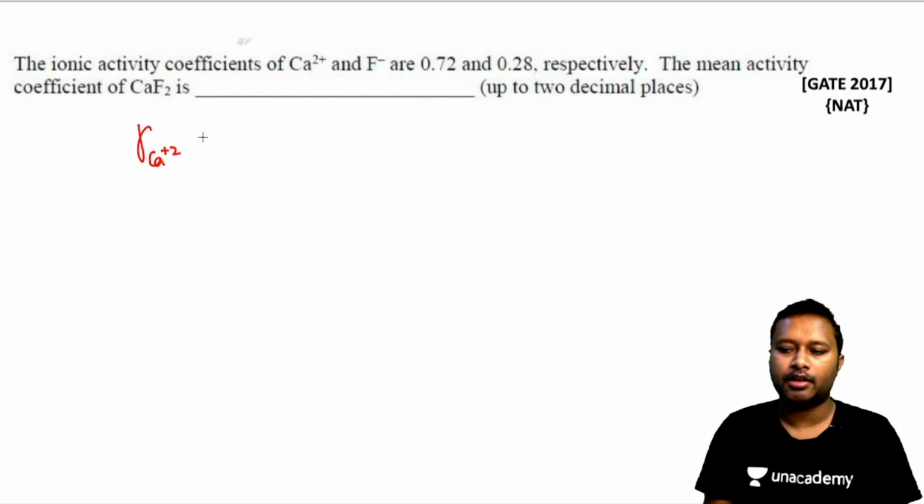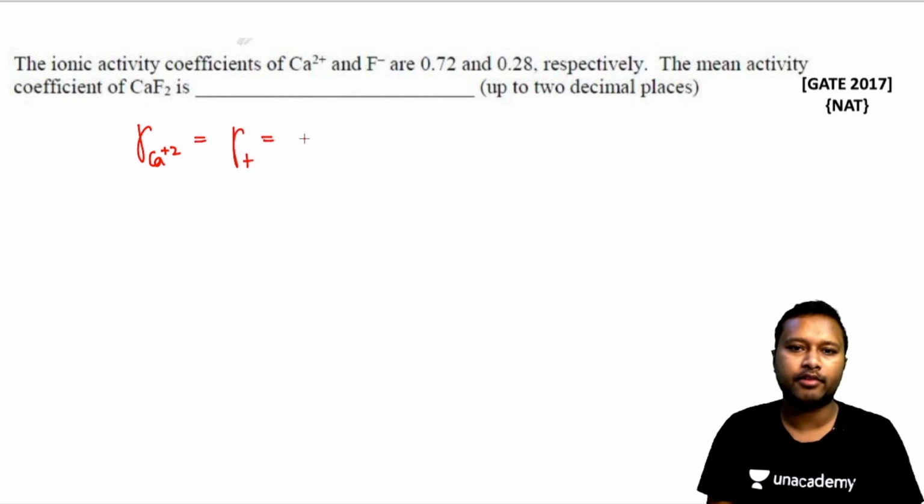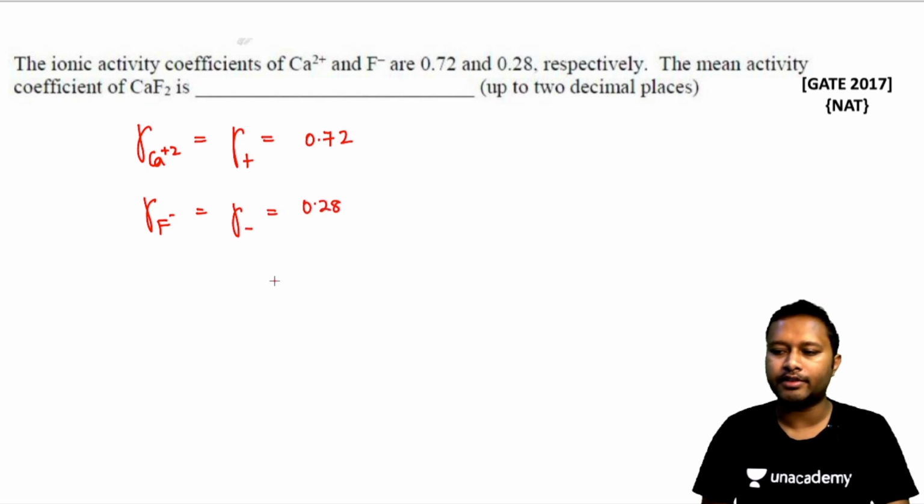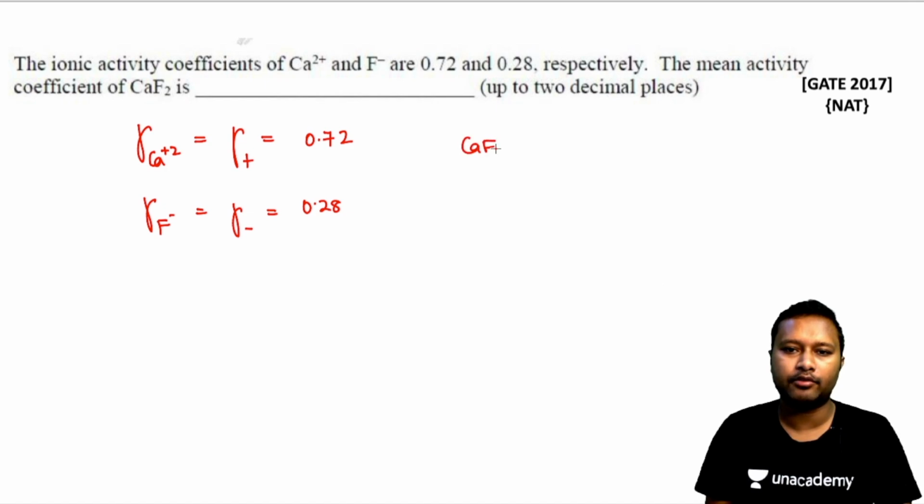This is the cationic value, gamma plus, and this is equal to 0.72. And for the anion, that is for fluoride, we will call it gamma minus, and it's given as 0.28. Now since we know both these values, we know that CaF2 is going to dissociate into Ca2+ and 2 moles of F minus.